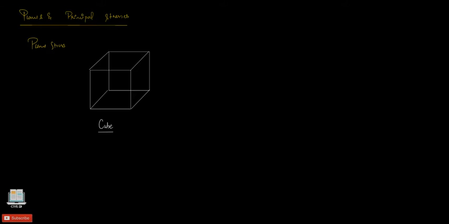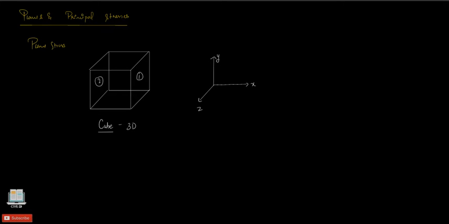Alright. Now let's see what the plane stress actually means. To understand this, let's consider a cube. Remember, this cube is actually a three-dimensional body. Three-dimensional means it has axes in three different directions, namely x, y and z. So when this is the case, consider any two faces of the cube. Say let this side be face 1 and the other side be face 2.